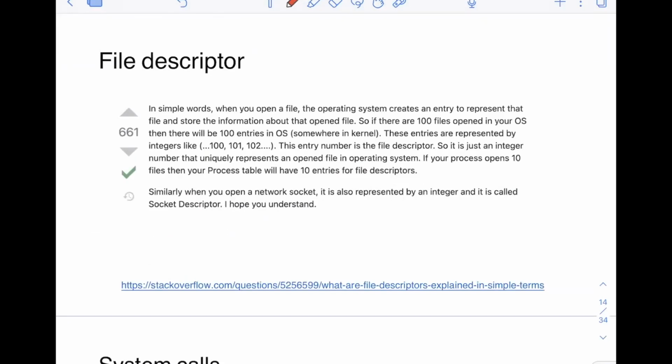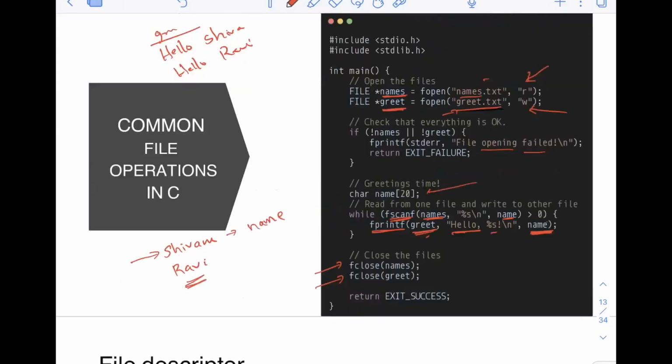Now let's understand the concept of file descriptors. The reason I am going to explain file descriptors is that when you are opening these files here, names and greet, what actually happens is that a new file descriptor gets created, and that is what is returned here. This names pointer will be pointing to that.